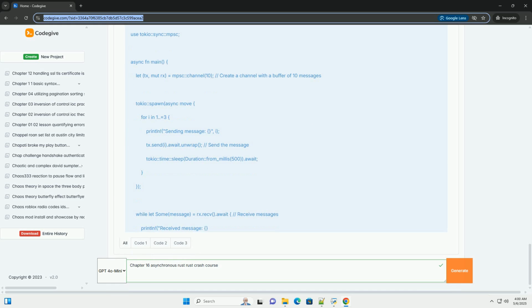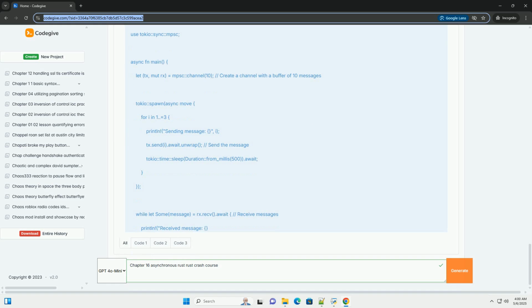3. Concurrency without data races: Rust's ownership and borrowing system provides strong guarantees about data races, even in asynchronous code. This makes it easier to write safe and concurrent programs. Key concepts and syntax. 1.